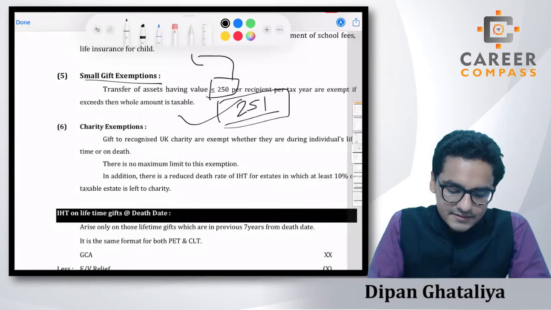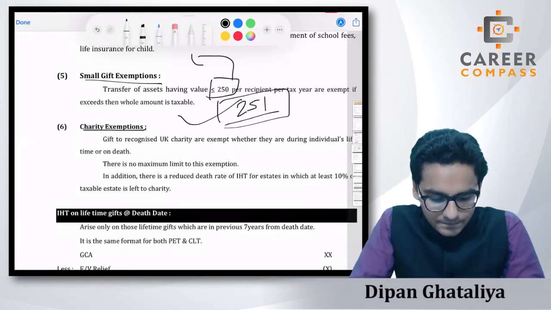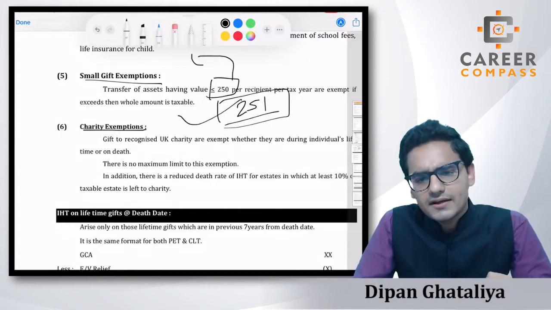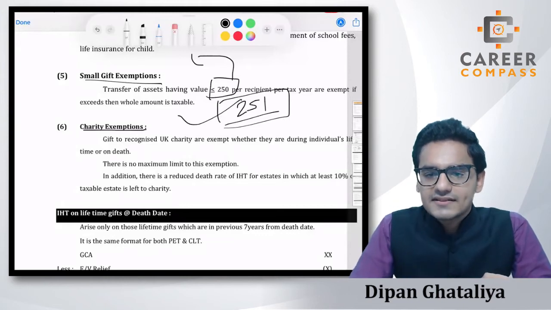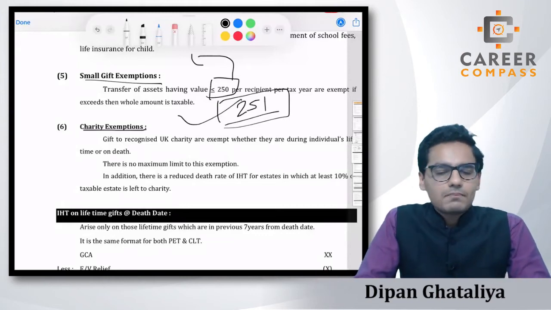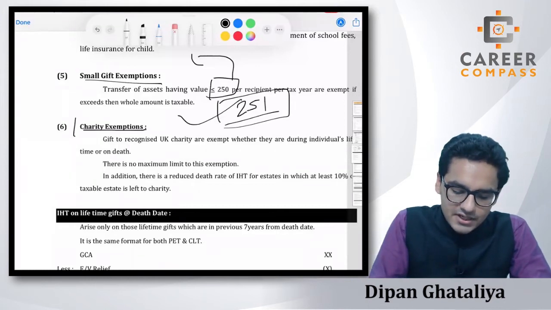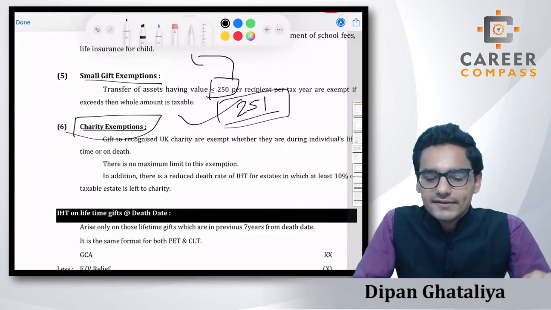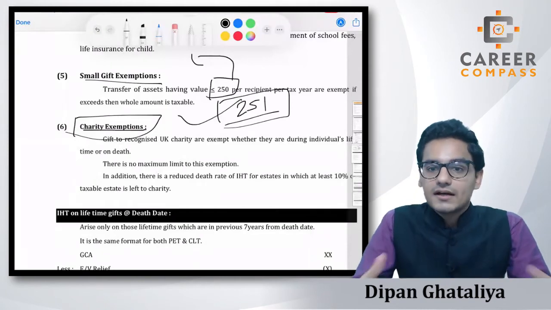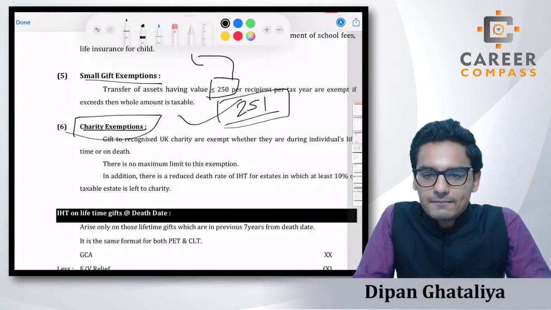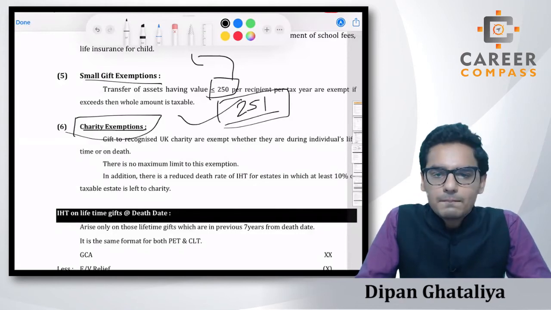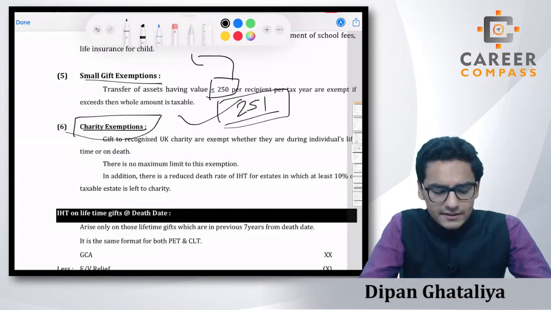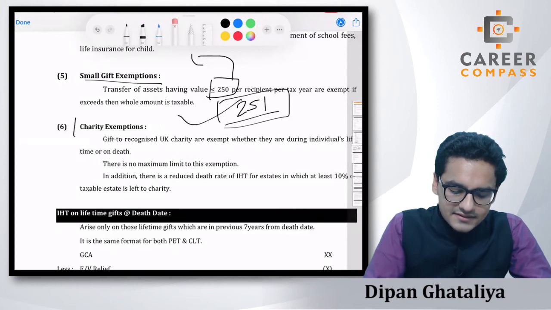And the last is the charity exemption. As I told you in the initial discussion also, students, if we are gifting something to an unconnected person, simply in charity, there will not be an IHT implication because we can claim the charity exemption. And here also we don't have any limit on the exemption. You can claim unlimited exemption. Let's take the example of Bill Gates, students, he has given millions of dollars to charity, right? So it will be totally exempted. No IHT will arise in this case with Bill Gates.